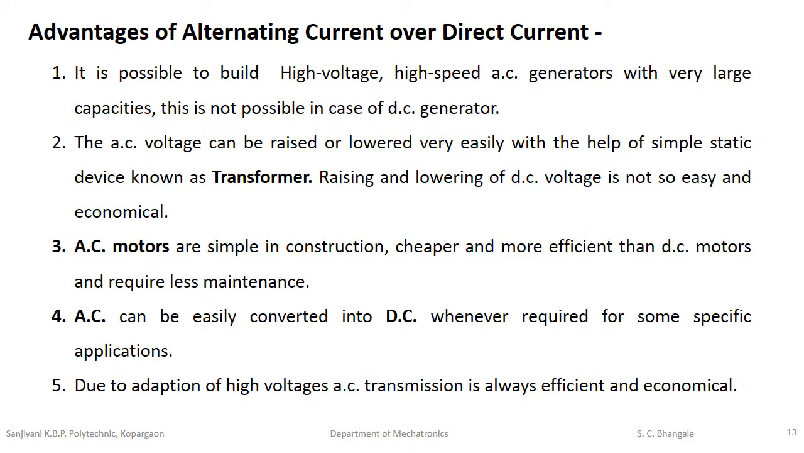AC motors are simple in construction, cheaper and more efficient than DC motors and require less maintenance. AC can be easily converted into DC whenever required for some specific applications.